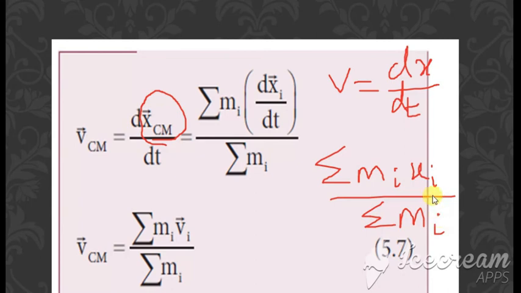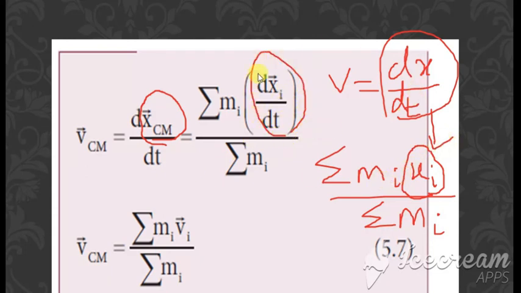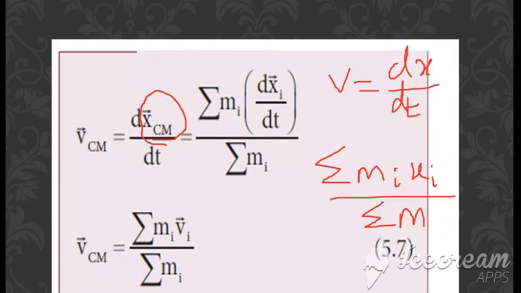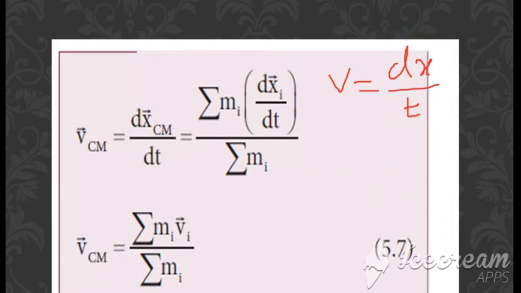Here instead of this xi we are going to write dxi divided by dt. Okay, now what is this dxi by dt? Because here v is equal to dx divided by dt. இதுலயும் dx divided by dt தான் இருக்கு, ஆனா term I ன்னு இருக்கு, ஸோ அதனால vi ன்னு எழுதுறோம். ஸோ v of cm is equal to summation mi vi divided by summation mi. Okay, so same formula. When you are writing for x of cm we write xi, and for v of cm it is vi.